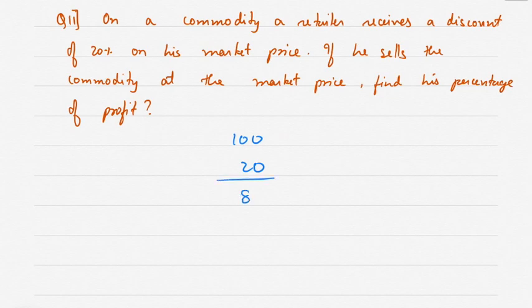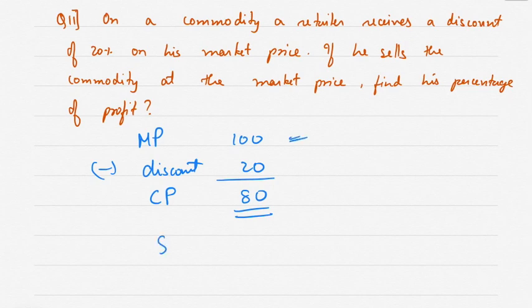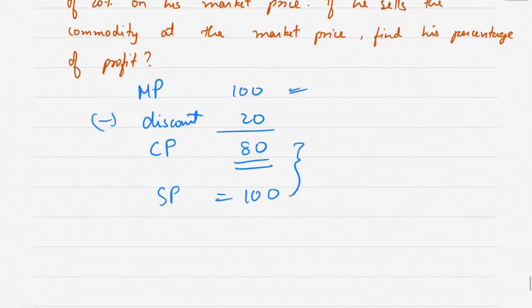So for him the cost price becomes 80 because he is buying for 80. If he sells for 100, selling price is equal to 100.